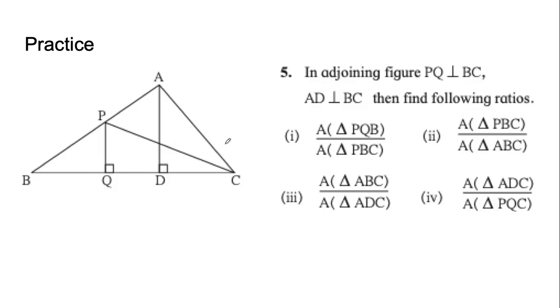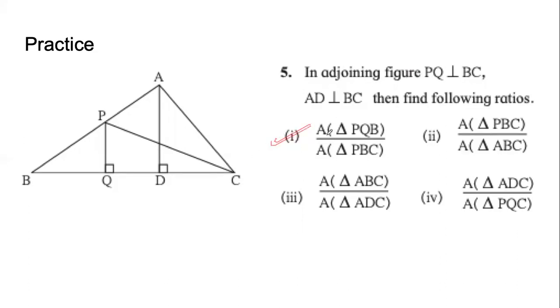You can see many triangles. There is triangle ABC, there is triangle ADC, there is triangle PPC, there is triangle PQC, there is triangle PQB, there is triangle ADB. So many triangles. Not to worry at all. Let's see how we can solve these questions. I'm trying to demonstrate to you part 1.